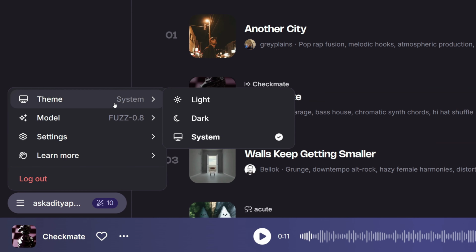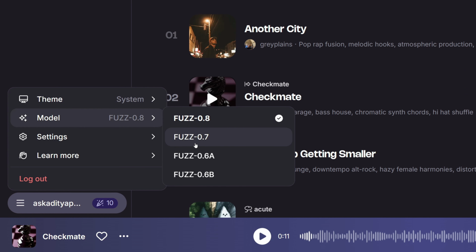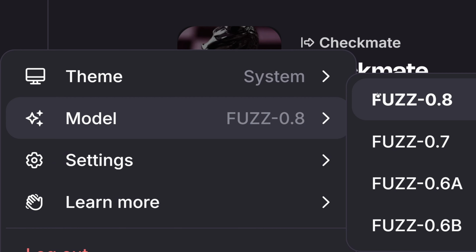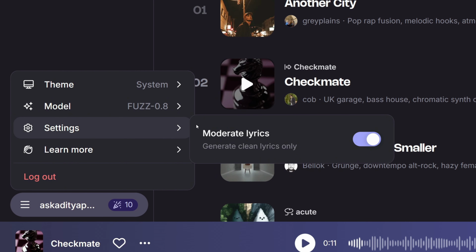On the theme side, I prefer the dark one. You can choose the light one. Here are the models, there are 4 models, like 6, 7, 8 and A. I would say go for 8 because it's the latest and the greatest one. The setting is all about moderating lyrics. If you enable this option, you will not have any explicit words in your creation and generation. So if you want to make music which should not have any explicit lyrics and composition, you can just turn it on. If you don't want that, you can just disable it. For now, I'm enabling it.